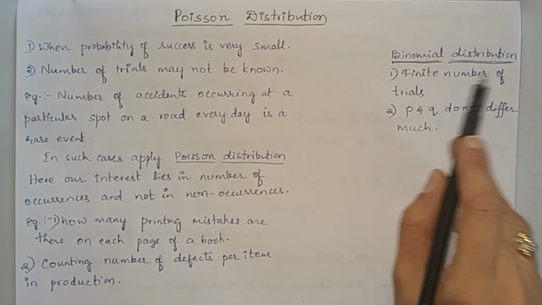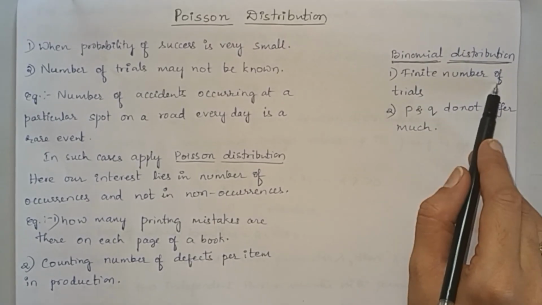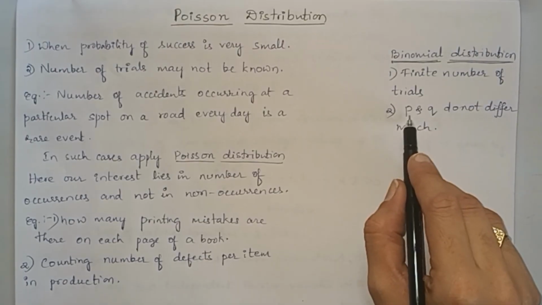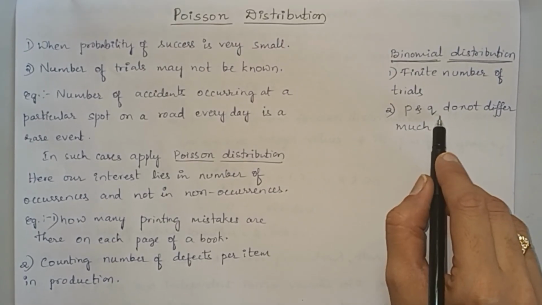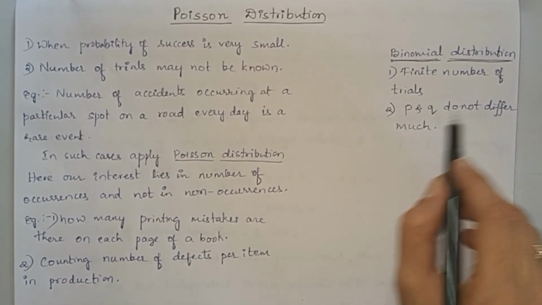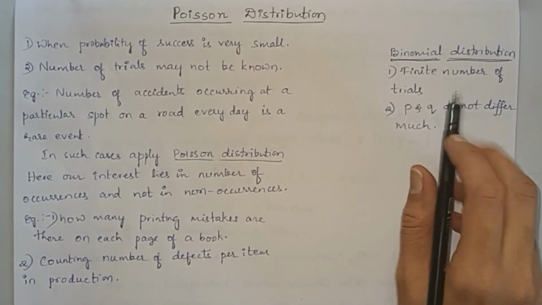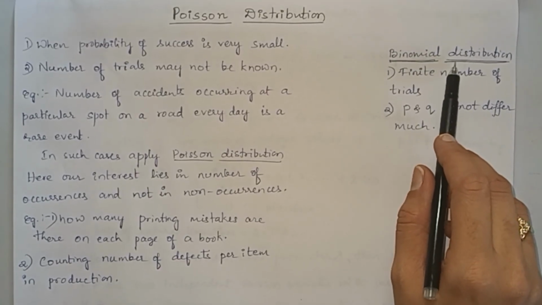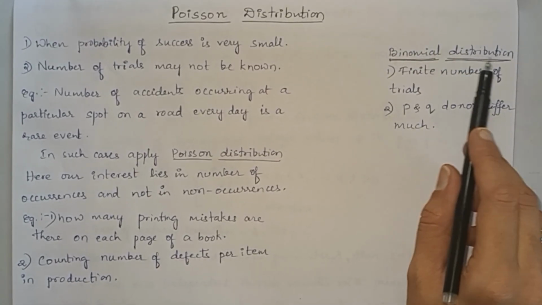Suppose you have a random experiment that has a finite number of trials, and the probability of success p and the probability of failure do not differ much. In that case we can always go with binomial distribution. But that is not always the case.